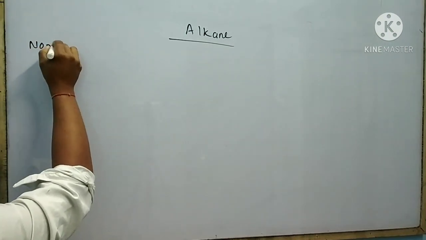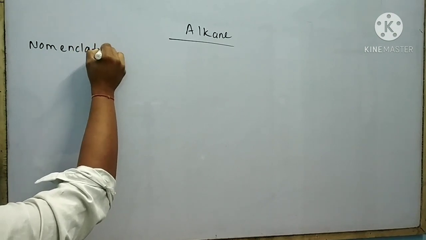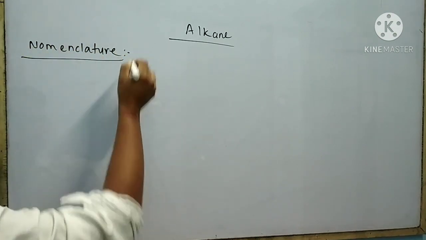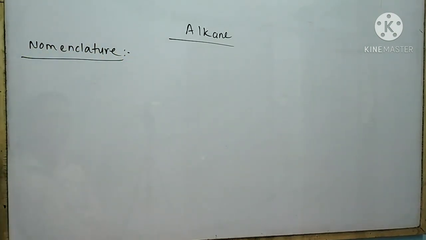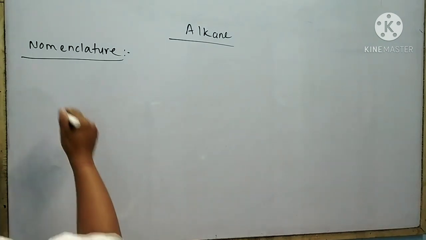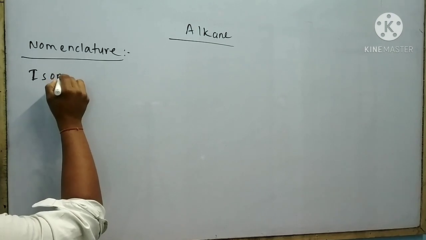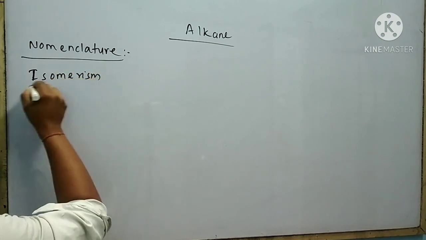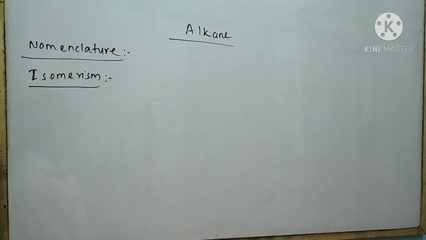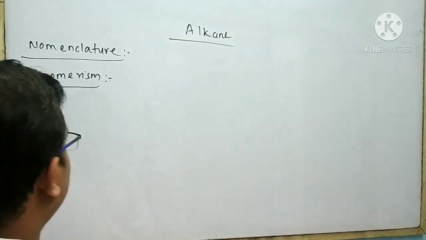Next is nomenclature. This is already discussed in the basic concept of organic chemistry. Next is isomerism. This is also discussed in the basic concept of organic chemistry.